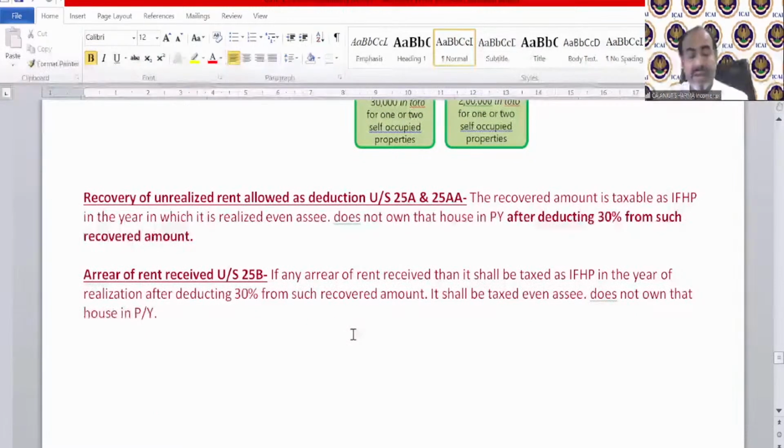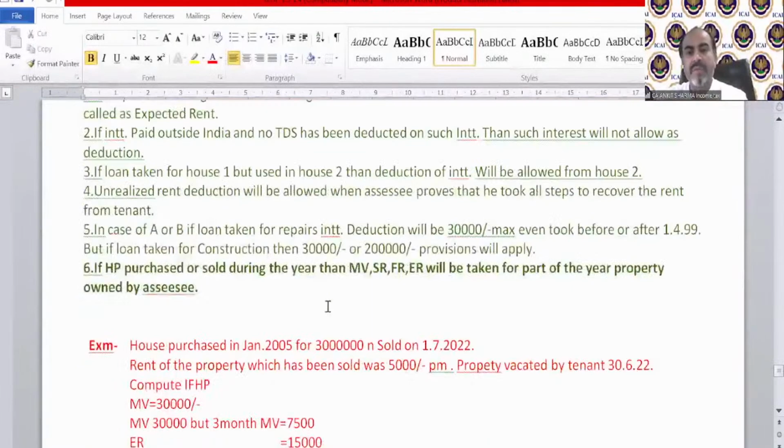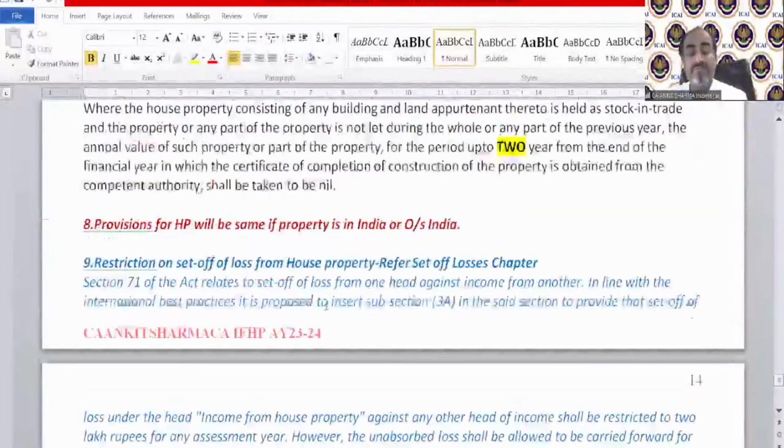Arrears of rent is again the same concept as arrears of salary. If you receive arrears of rent due to any retrospective effect of any preceding year in the current year, then 30% after deduction can be taxable in the case of arrears of rent also. Same provisions. There is some clarification. We will discuss these clarifications after we resume after the break.